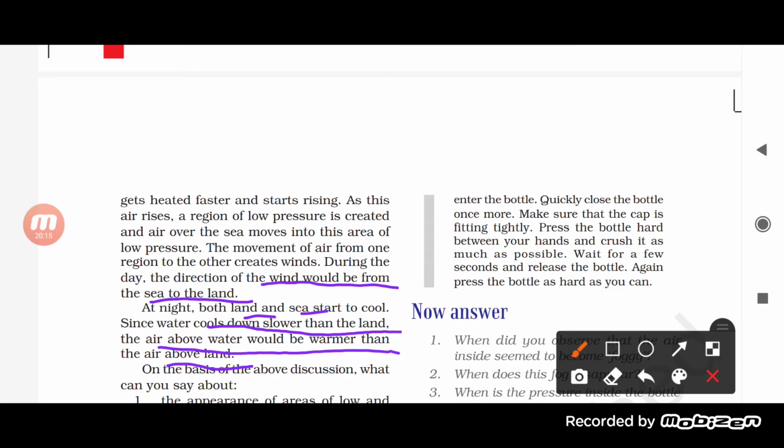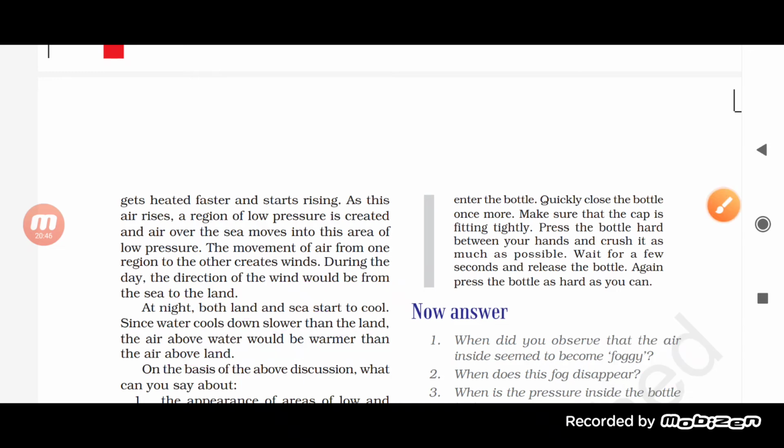So what happened? The land cools faster than the water. So the sea water, the air which is present above it will be what? It consists of hot air, because the water takes time to become cool. It means the water cools down slower than the land. So the air which is present above the water would be warmer than the air which is present above the land. So what happened?